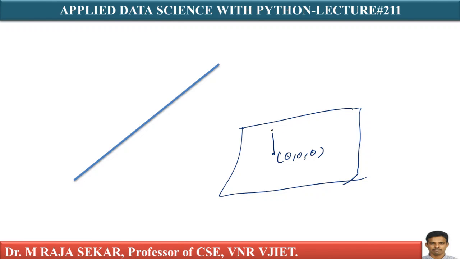Your w must be perpendicular to this plane, isn't it? That's what it says. I just draw it for simplicity. If this was the origin, your w is a vector like this, which is perpendicular to all the points in the plane. Just go through this lecture once.